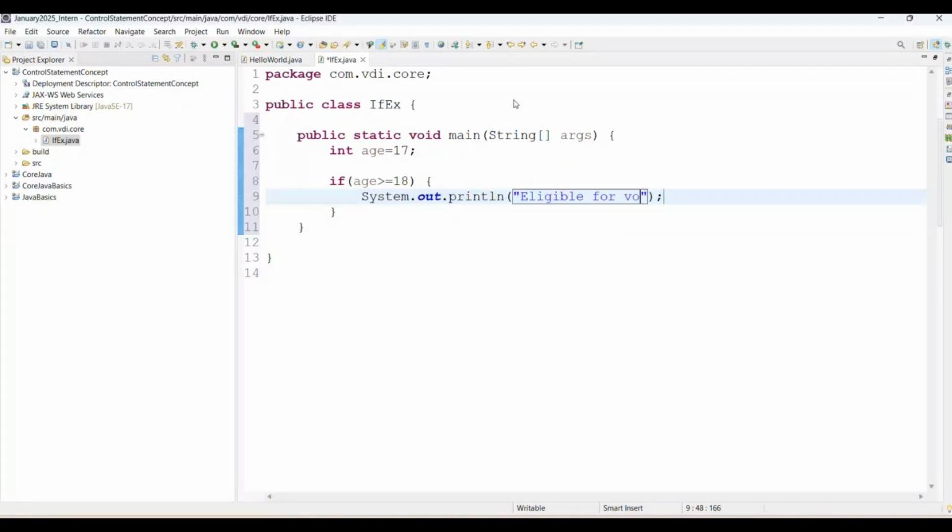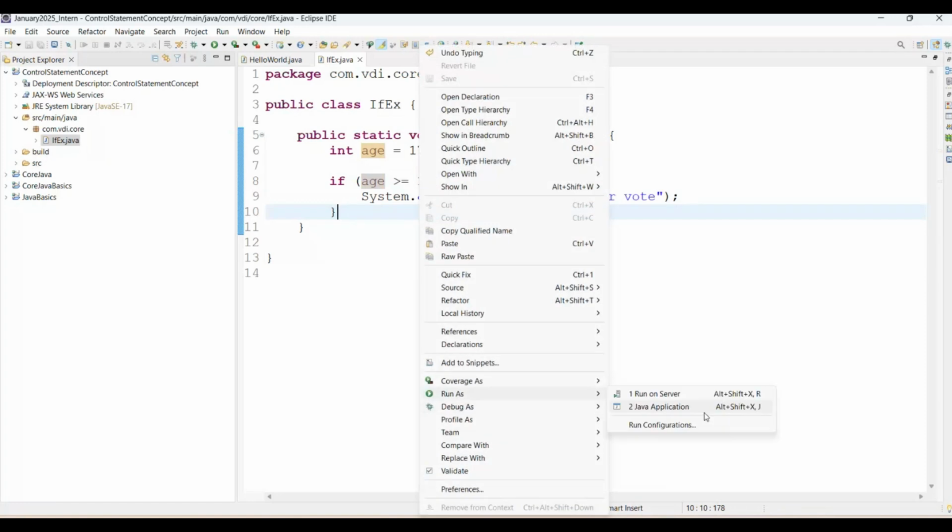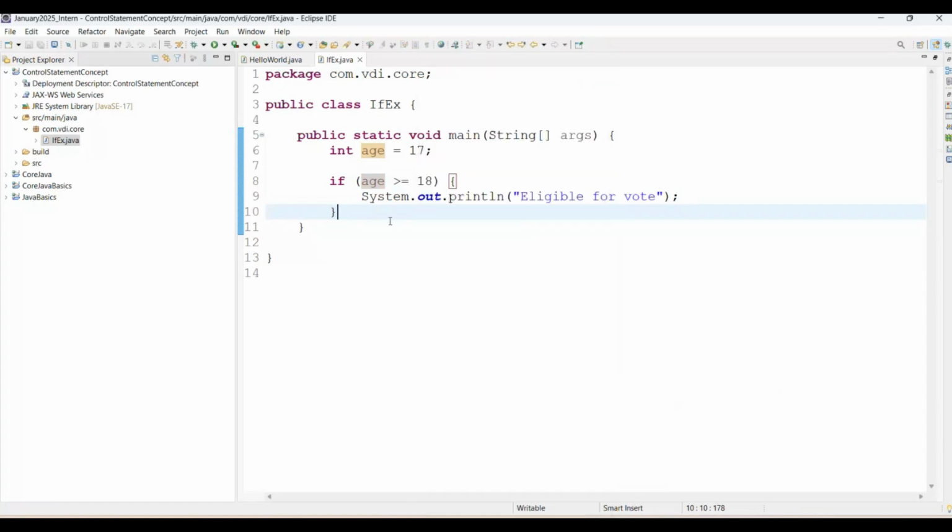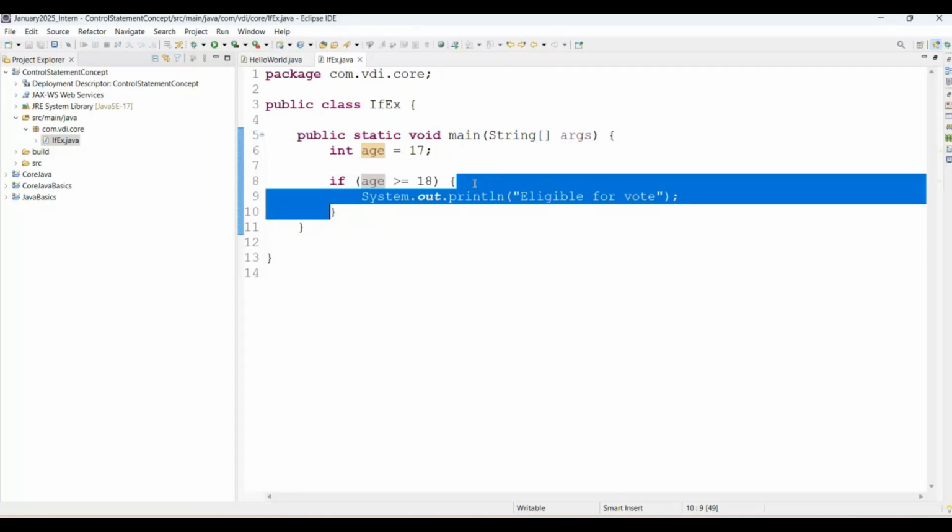Now what will be the output? There is no output. Why? Because our condition is not satisfied. See on screen, there is no output because the condition is false. That's why it never comes under our if block itself.